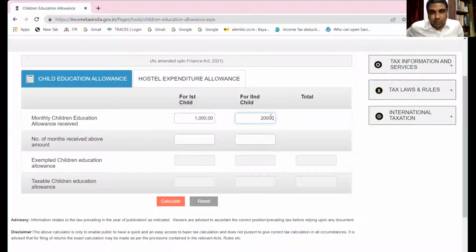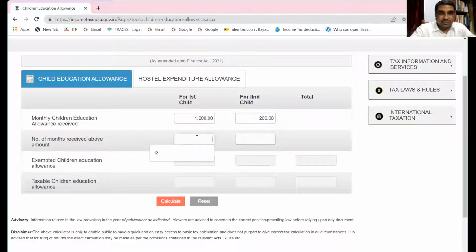System is working a little slow. Are you able to see it? Okay, you can put the figures.